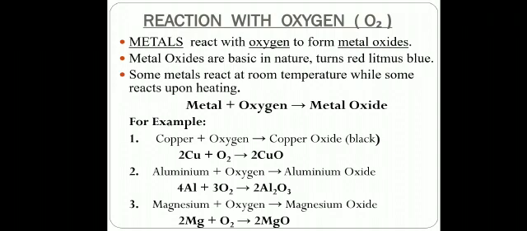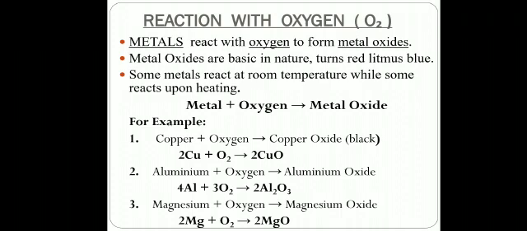Metals react with oxygen to form metal oxides. Metal oxides are basic in nature and they turn red litmus blue. Some metals react at room temperature while some react upon heating. So the basic equation for this reaction will be: metals plus oxygen will give metal oxide. Here metal and oxygen are reactants and metal oxide is product.